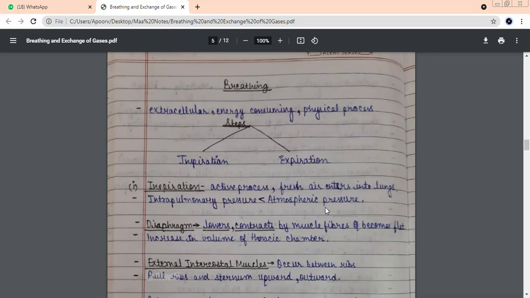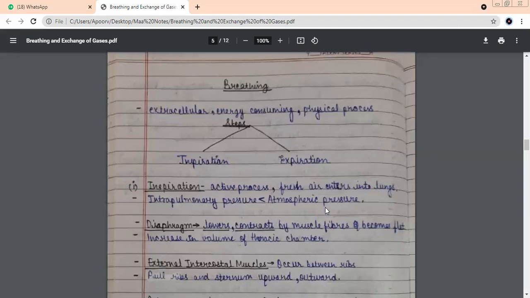Let us revise once again, beta. We have to increase the volume of the lungs. Two things will happen. Above the lungs we have the sternum. What do we have at the lower part, children? Diaphragm. And what is the upper part? Sternum. So the sternum will go up, the diaphragm will go down. Will the area increase? Yes, ma'am. So when the area increases, what will happen to the pressure?